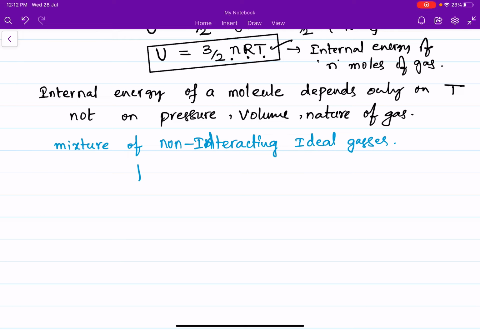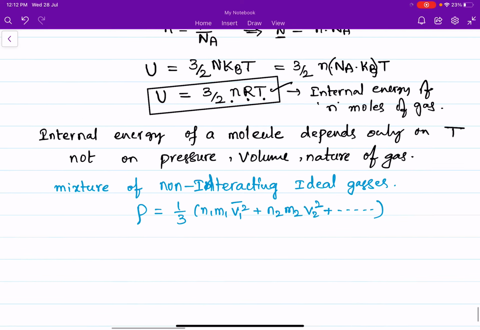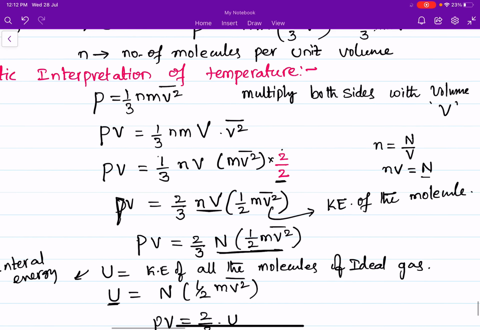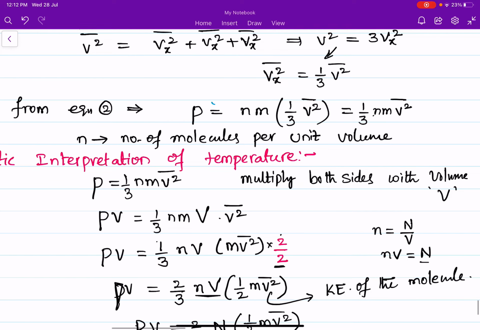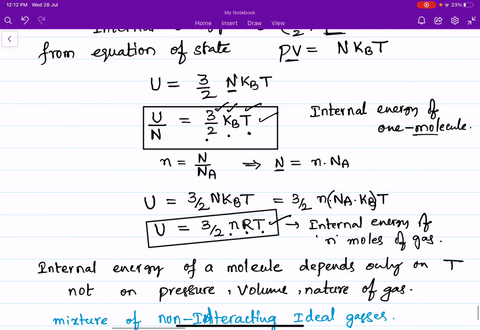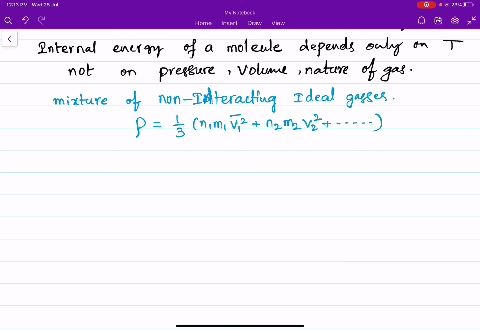For this case, pressure is given by 1/3 (N1 M1 V1 square average + N2 M2 V2 square average and so on). We have gotten that pressure P is equal to 1/3 times number density into M, mass of the molecule, into V square average.